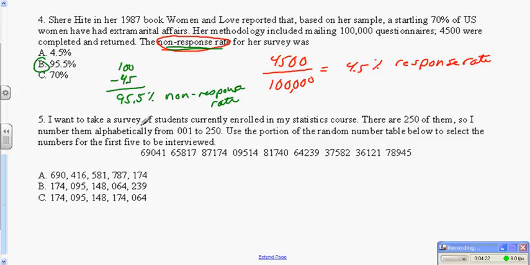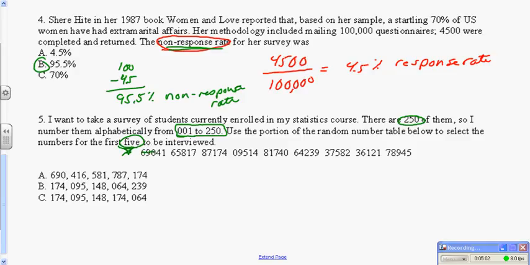Number 5, I want to take a survey of students currently enrolled in my statistics course. There are 250 of them. So I number them alphabetically, 001. Remember, that's because we have a 3-digit number here in 250. So your single digits have to be written with 3 places. Here's our range. Use the portion of the random number table below, which is right here, to select the first 5 to be interviewed. Now again, the number has to be between 1 and 250.